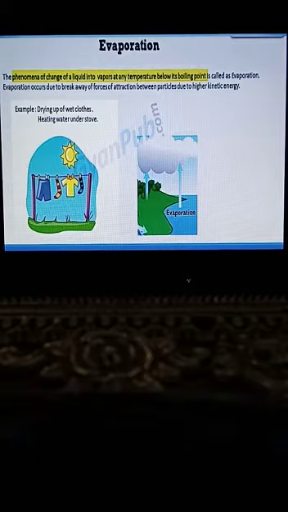Mainly the examples of the evaporation are drying up of wet cloths, heating water under stove. Next thing is, after spraying perfume, the droplets will soon evaporate. This is also an example of the evaporation. So students, evaporation takes place all the time in our environment. Unlike boiling, it takes place at any temperature. Because boiling needs a specific temperature. So evaporation doesn't need a specific temperature. It takes place at any temperature.